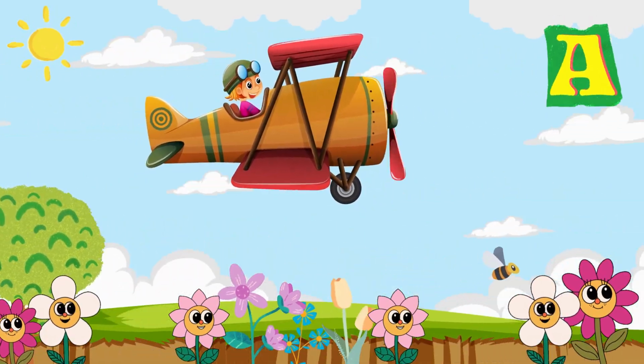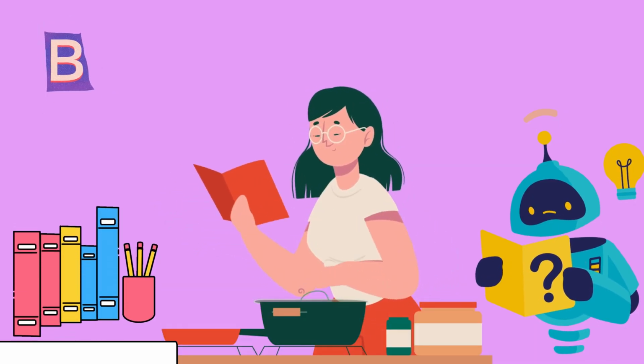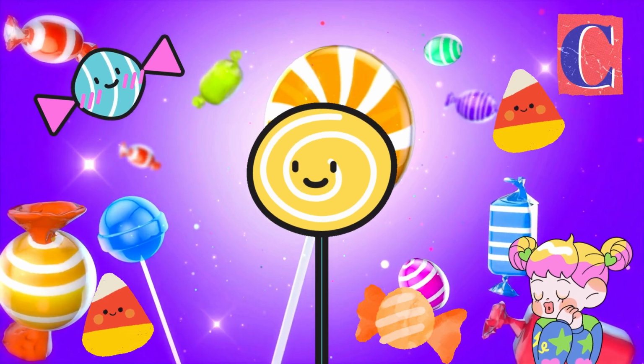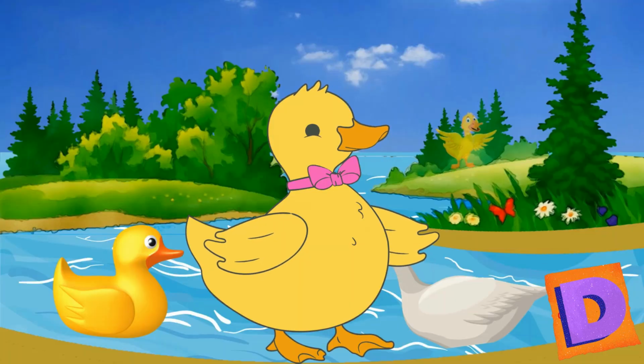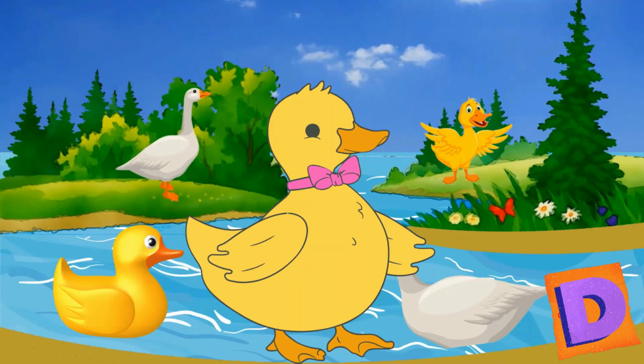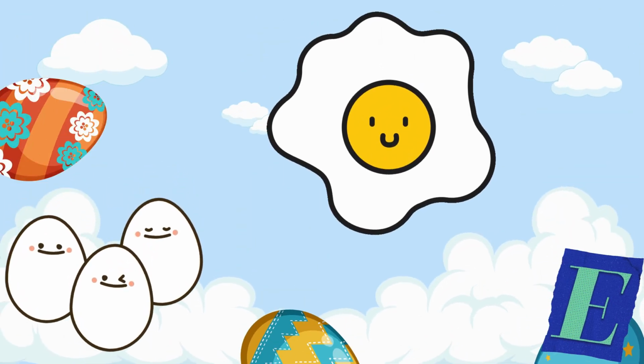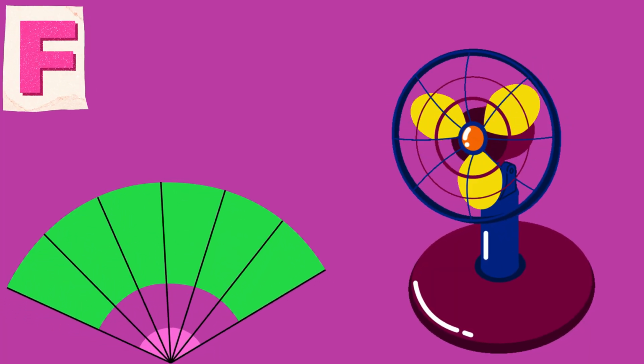A is for airplane. B is for book. C is for candy. D is for duck. E is for egg. F is for fan.